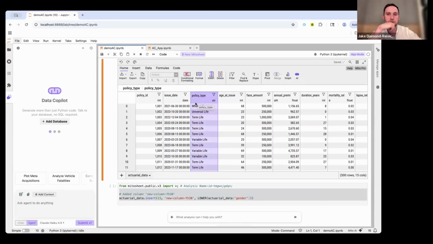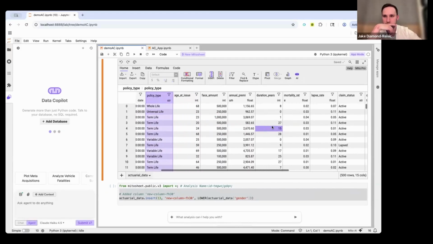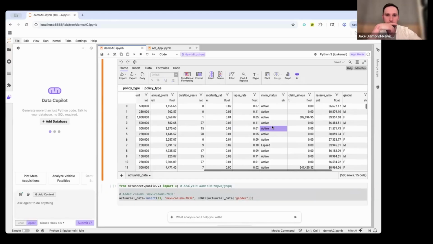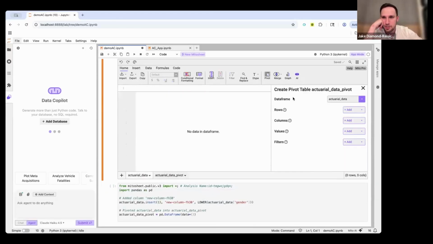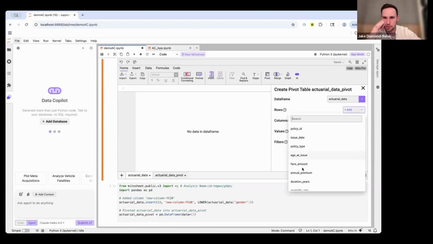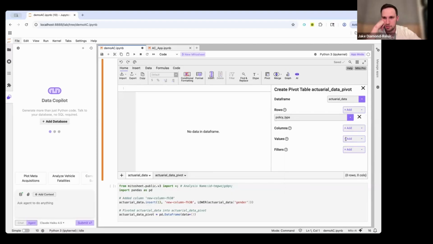Let's say I want to make a pivot table and I want to look at the policy types by breakdown of, so we can even do it by gender. So I want to look at pivot table here in the rows. I'll put the policy type as a value here.